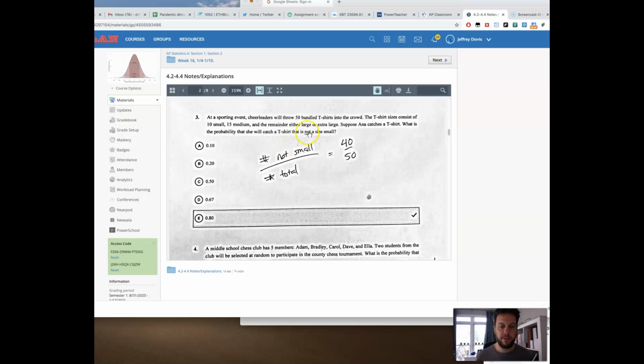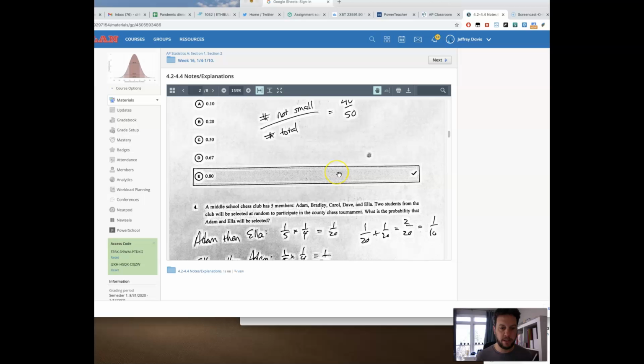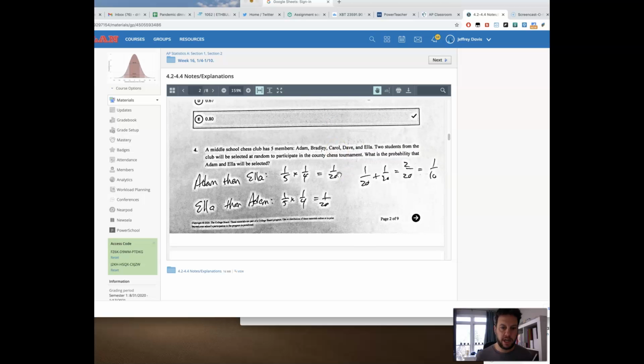Number 3, probability we get one that's not a size small. Well, there's 50 shirts. 10 of them are small. 40 of them must be not small. There's 50 total. 40 out of 50 is 0.8.